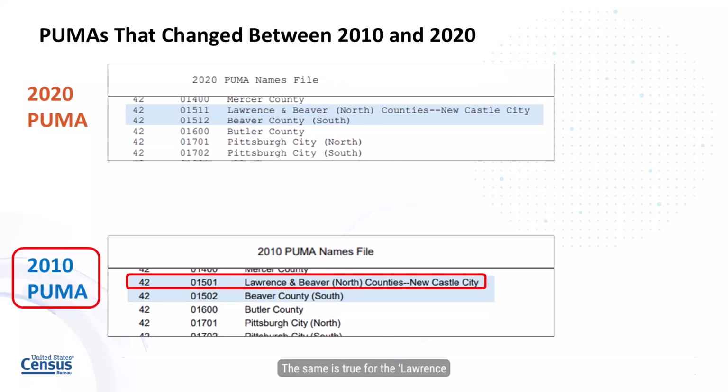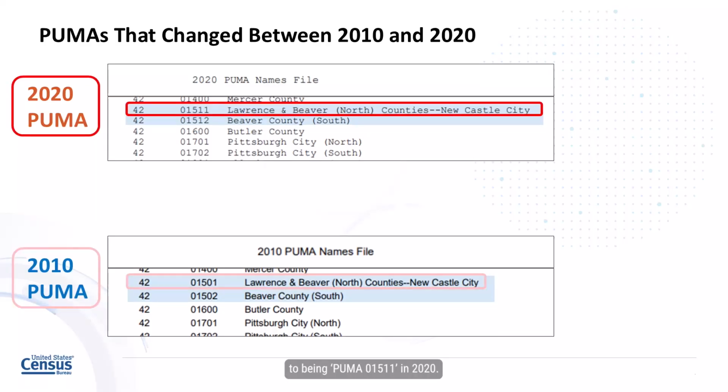The same is true for the Lawrence and Beaver North Counties' Newcastle City PUMA. The name itself did not change, but the GeoID did. It changed from being PUMA 01501 in 2010 to being PUMA 01511 in 2020.